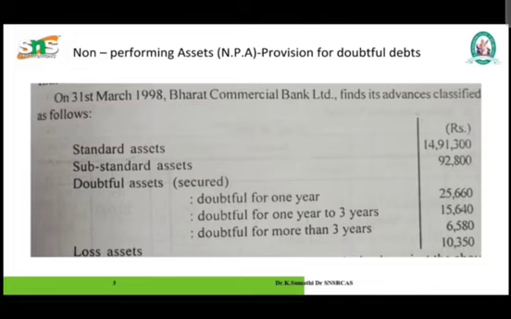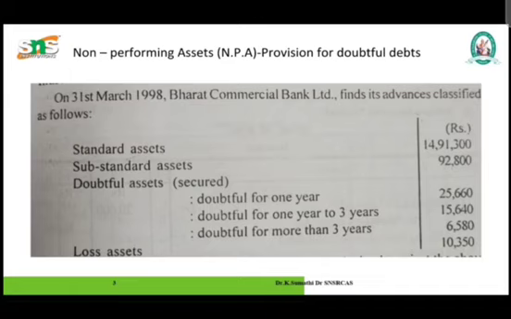There are 2 components for provision in doubtful debts. First, to the extent the debt is not covered by the realisable value of the security, 100% provision is to be made. The second one, in addition to the above, for the secured portion of the doubtful asset, provision is required to be made between 20% and 50% depending upon the period for which the asset has remained a doubtful asset. Up to 1 year, the percentage of provision is 20%. More than 1 year but up to 3 years, 30%. And above 3 years, 50%.